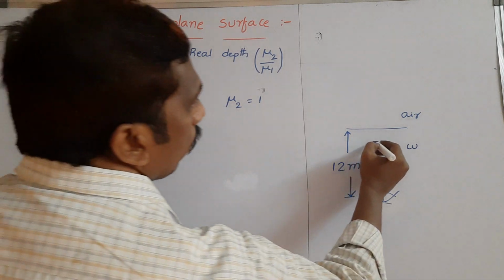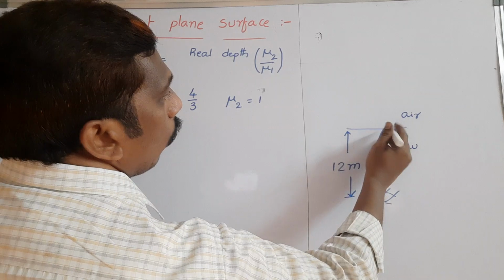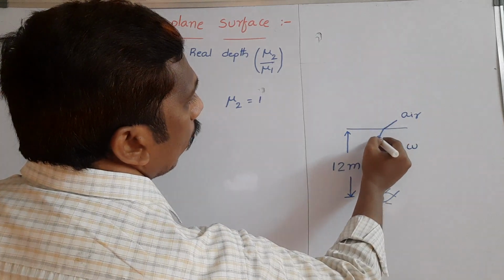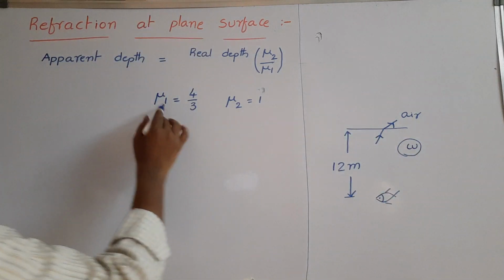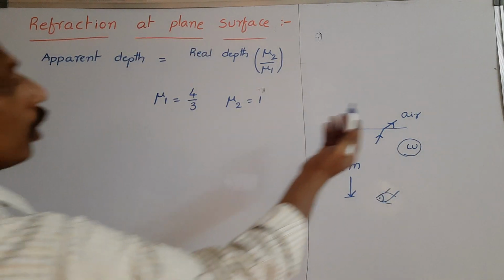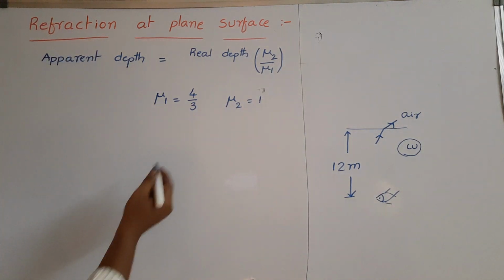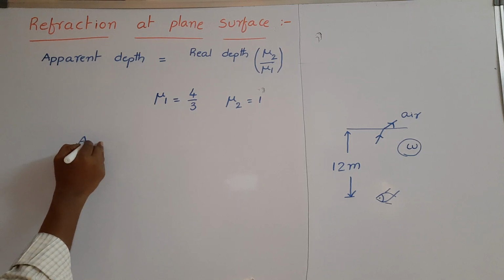Because the light ray travels from water to air. So when a light ray travels from water to air, what happens? It travels first in water. That's why the first medium refractive index is mu1. Then it enters into air. That's why the second medium refractive index is 1. So from this, apparent depth is equal to